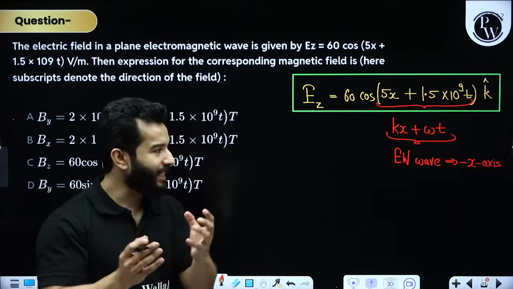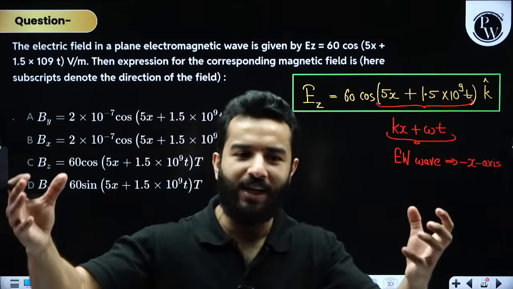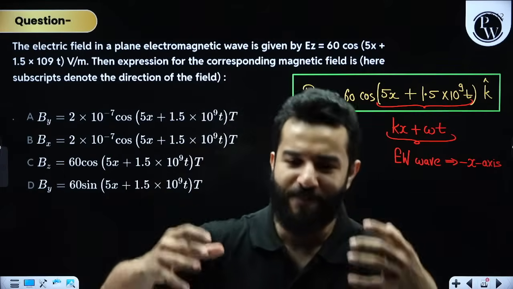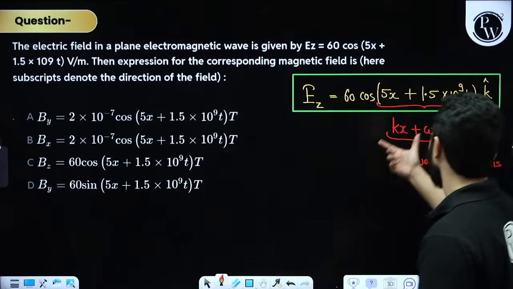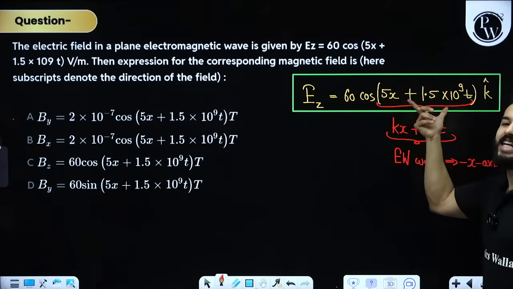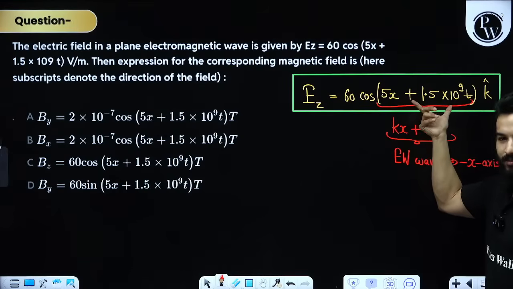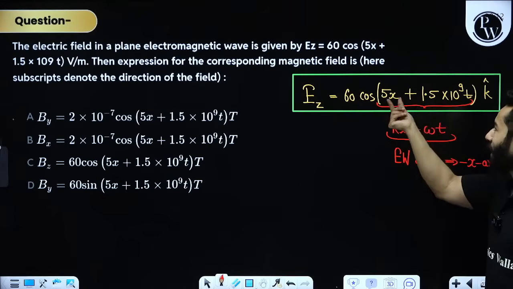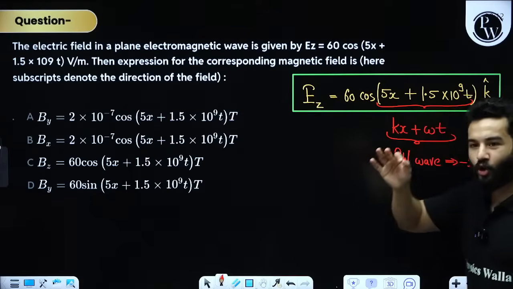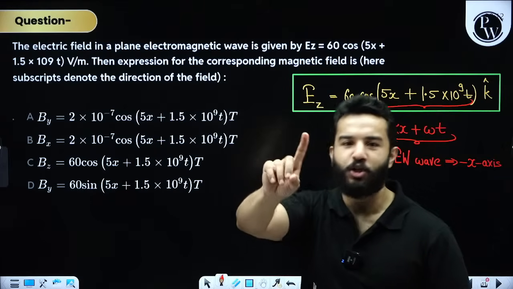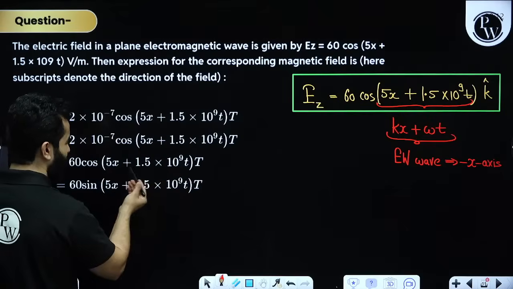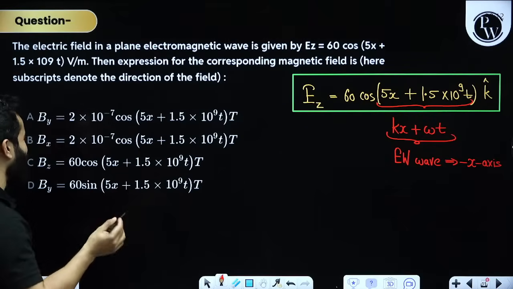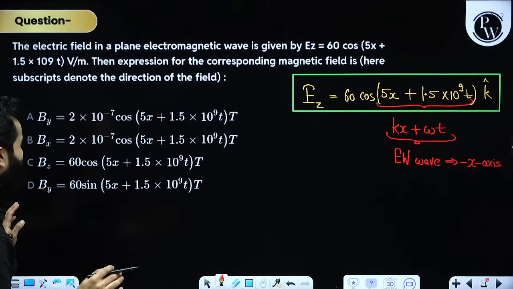For example, as electric field and magnetic field are children of the same parents, their surname will be the same. So this is the surname, their family name, 5x plus this. So in the magnetic field also it should be the same. So let's see. It's the same. Everything is the same. Very, very nice. So we don't have any problem with this, right?